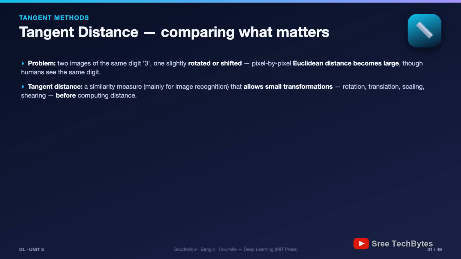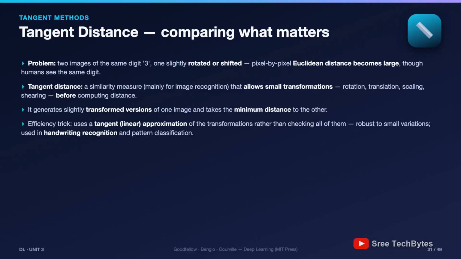Tangent distance fixes this by allowing small transformations before measuring: rotation, translation, scaling, shearing. Generate slightly transformed versions of one image, take the minimum distance to the other. Align first, then compare. The efficiency trick behind the name: instead of actually generating every transformation, which is expensive, it uses a tangent, a linear approximation of the transformation curve. Fast and robust, two small variations.